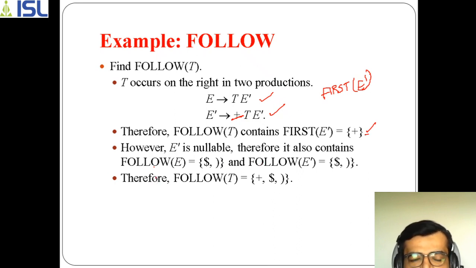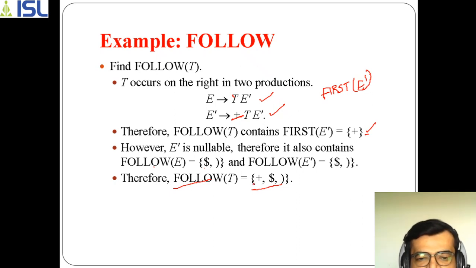We have to include this one, because whenever something is nullable, it has to follow the parent. So what is the parent of T? The parent of T is E. So follow of E means dollar and closing bracket. Therefore follow of T means you can take these three values.